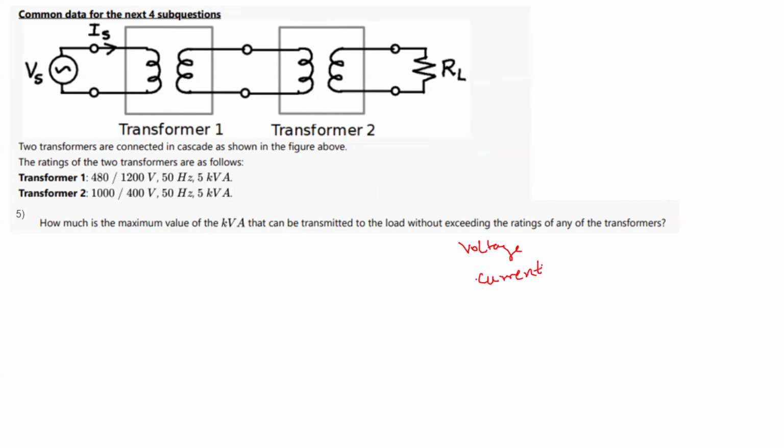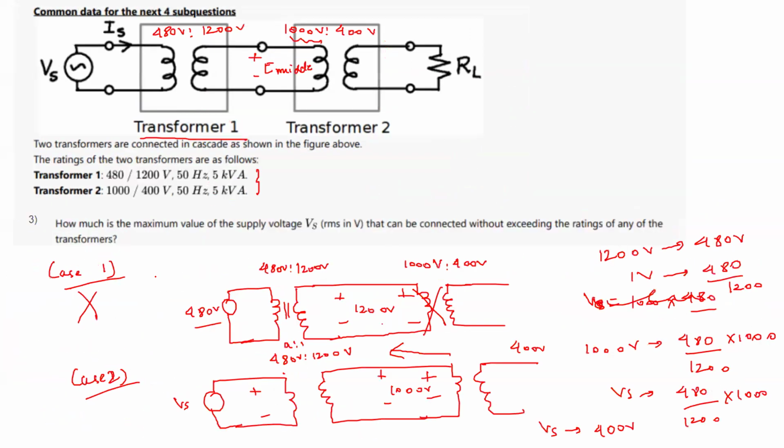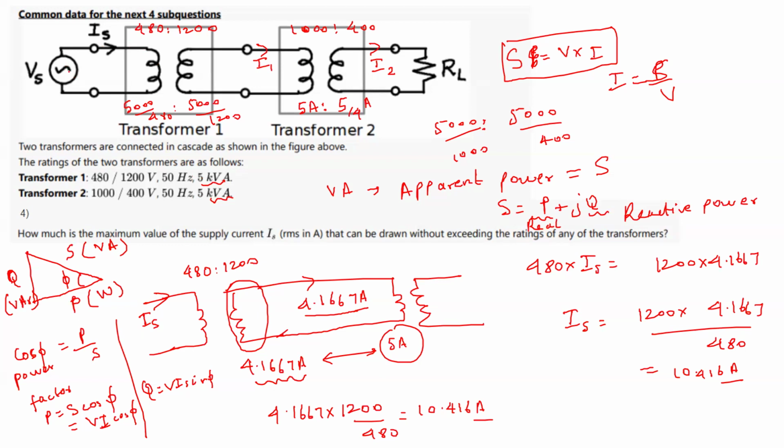We have seen from the first question the maximum value of Vs at which we can operate, which was 400 volt, so that we do not exceed the voltage ratings of any of the windings. Similarly, we have seen the maximum value of current Is at which we can operate so that we do not exceed any of the current ratings.